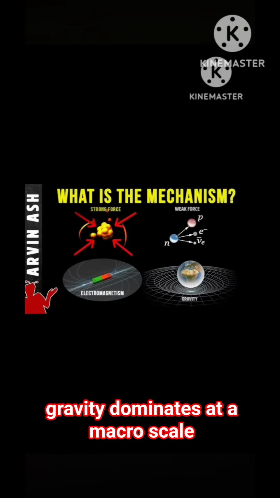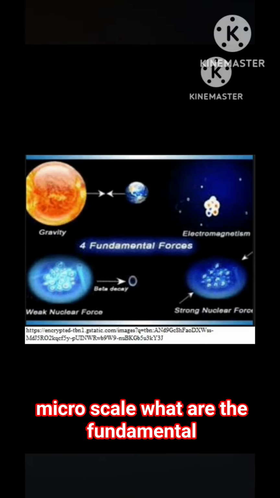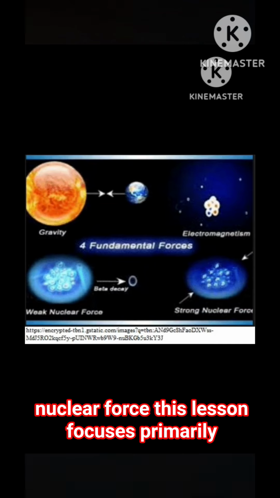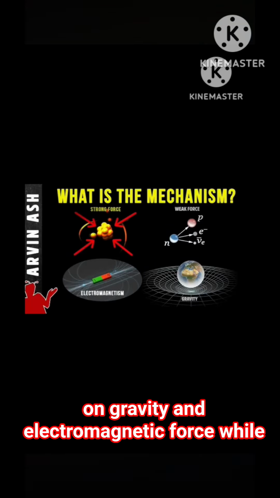Gravity dominates at a macro scale, but electromagnetic forces dominate at a micro scale. What are the fundamental forces, macro scale and micro scale? Fundamental forces. There are four fundamental forces: gravity, the strong nuclear force, the electromagnetic force, and the weak nuclear force. This lesson focuses primarily on gravity and electromagnetic force.